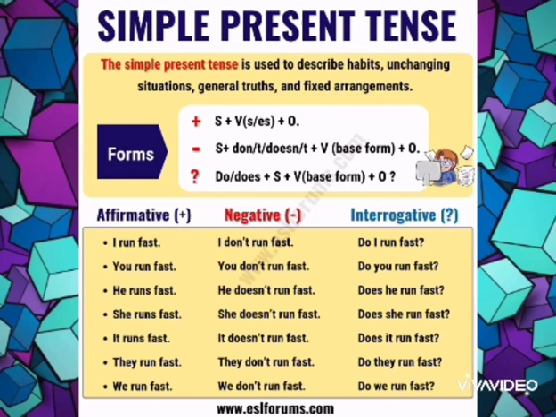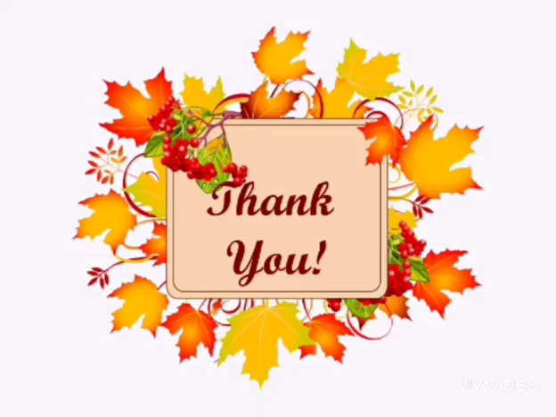So how to frame affirmative sentences? Subject plus V1 with s or es as per the subject, plus object. Negative: subject plus don't or doesn't as per the subject, if the subject is third person singular, plus base form, V base form, in the sense first form of verb, plus object. And how to frame the questions? Do or does according to the subject, and then base form plus object.